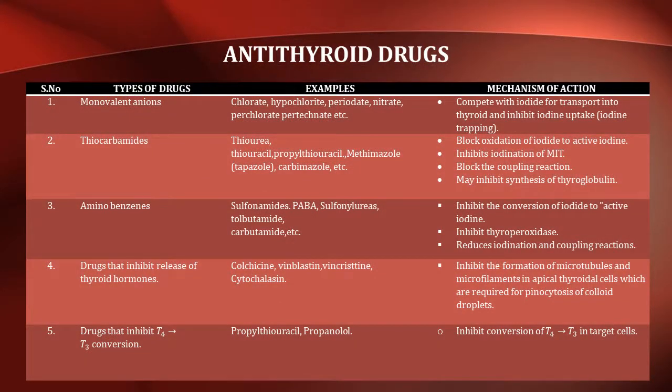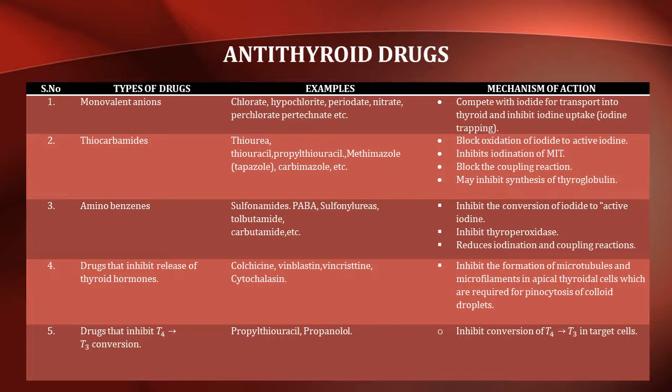The antithyroid drugs are classified as monovalent anions, thiocarbamides, aminobenzenes, drugs that inhibit release of thyroid hormones, and drugs that inhibit T4 to T3 conversion. Chlorate, hypochlorite, periodate, nitrate, perchlorate, etc. fall under monovalent anions and they compete with iodide for transport into the thyroid and inhibit iodine uptake.